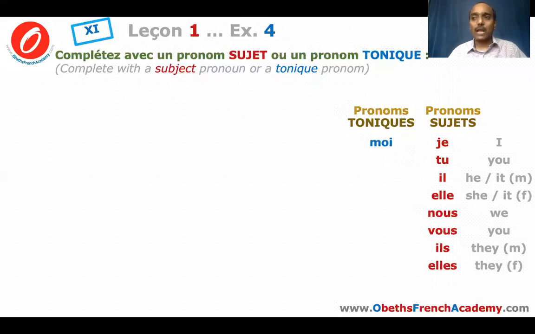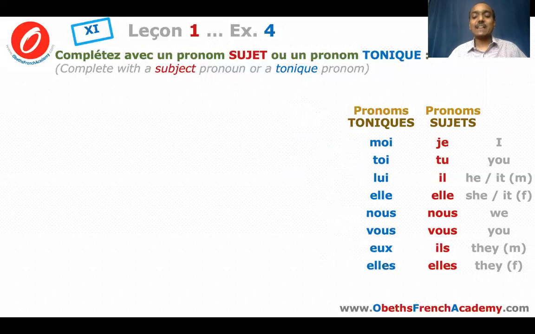What are the tonic pronouns? When the subject is je, it is moi. When the subject is tu, it is toi. When the subject is il, it is lui. When the subject is elle, it is elle. When the subject is nous, it's nous. When the subject is vous, it's vous. When the subject is ils, eux. When the subject is elles, it is elles.